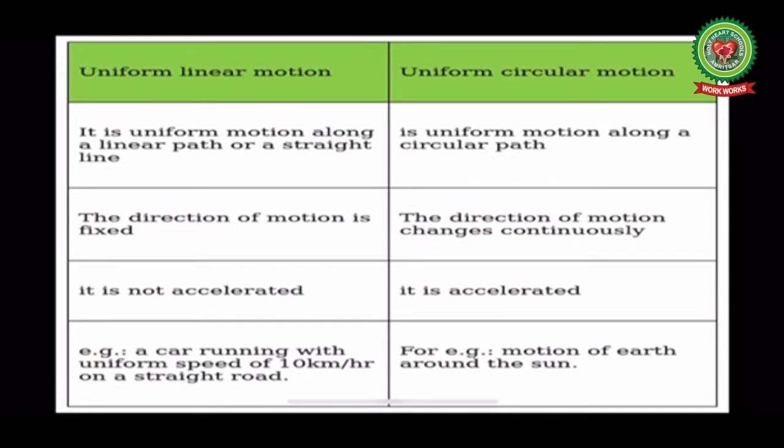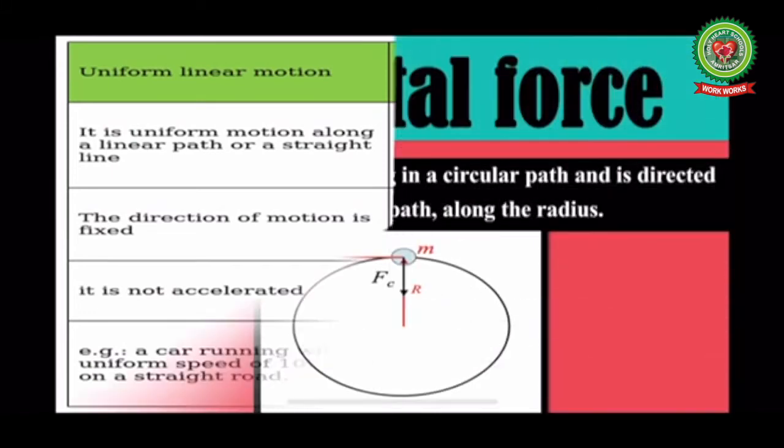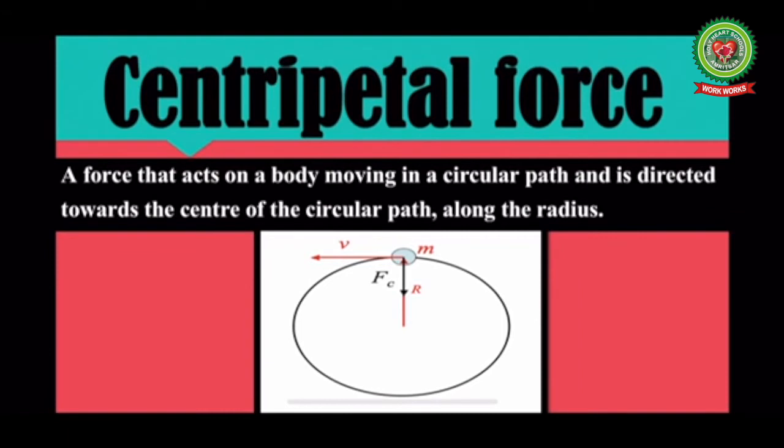Now, our next topic is centripetal force. Dear children, we all know that a particle moving in a circular path continuously changes its direction of motion at each point of its path. And we know this change in direction of motion cannot be brought without a force.